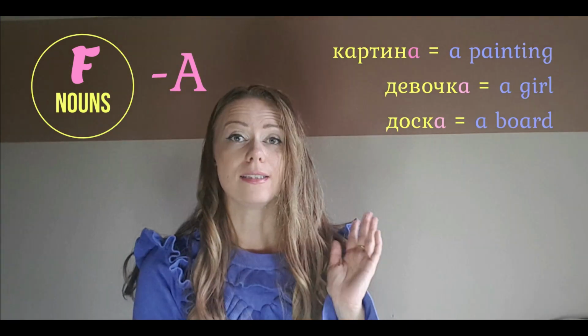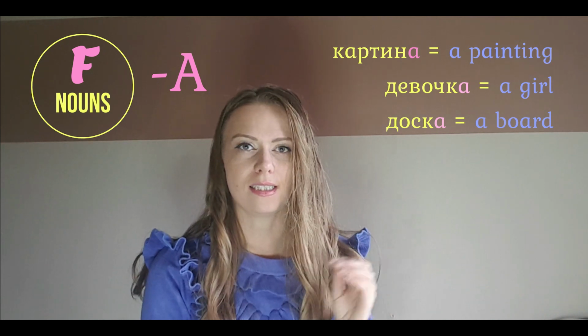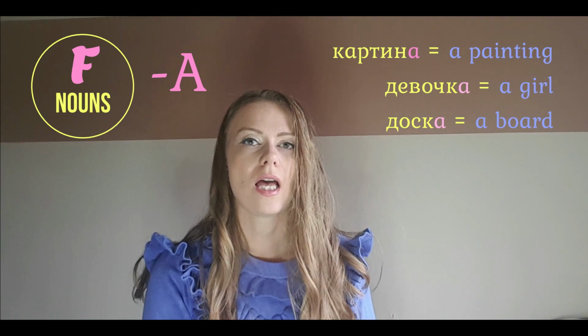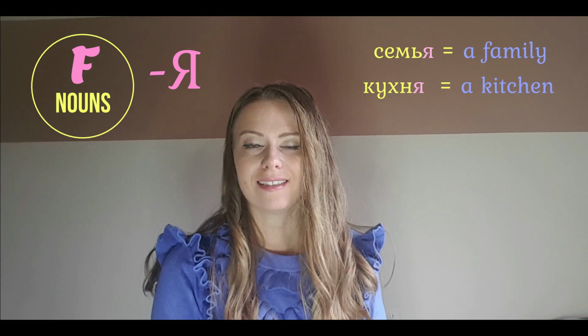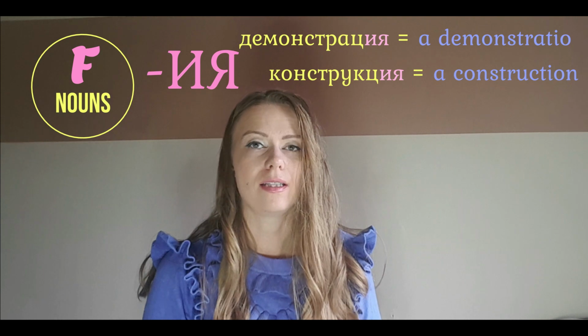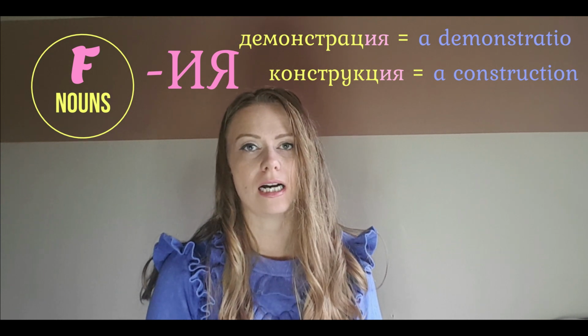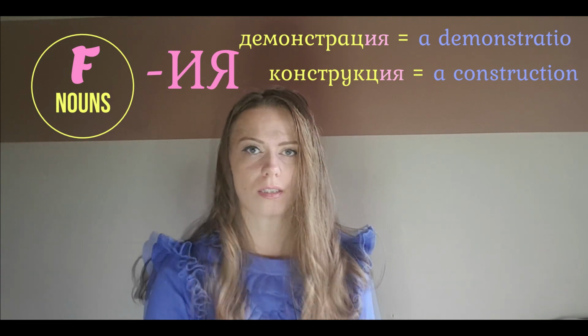So the most important endings to know for feminine nouns are letter A, девочка, картина, доска. The second ending, the most common, is Я, like in examples семья, кухня. And the third most common ending for feminine nouns is Iya, like in example демонстрация, конструкция.